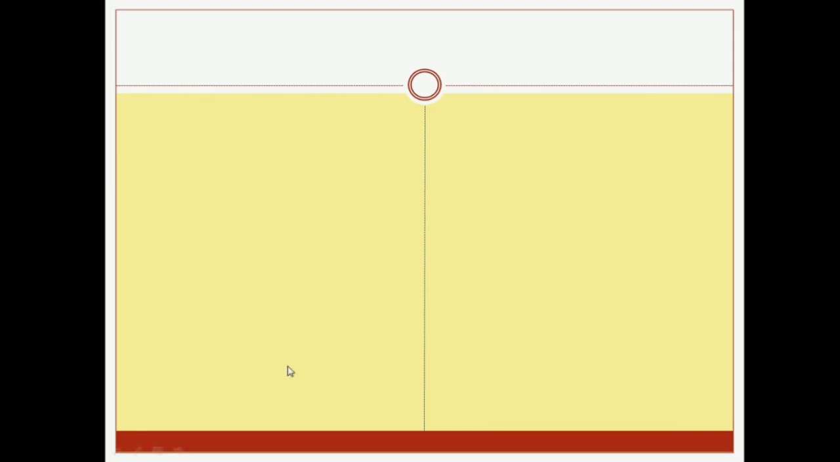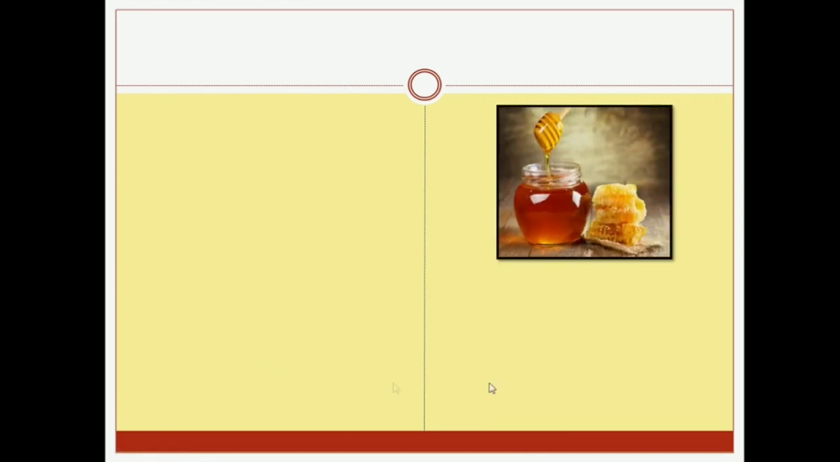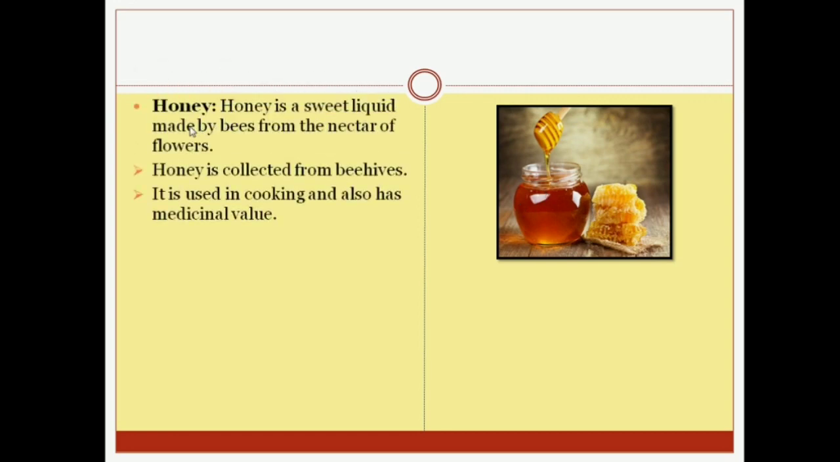Now let's see another animal product as food. What is this? This is the honey. Honey is a sweet liquid made by bees from the nectar of the flower. This thing we know, right? Who makes the honey? We all know that bees are making the honey. So how are they making the honey?